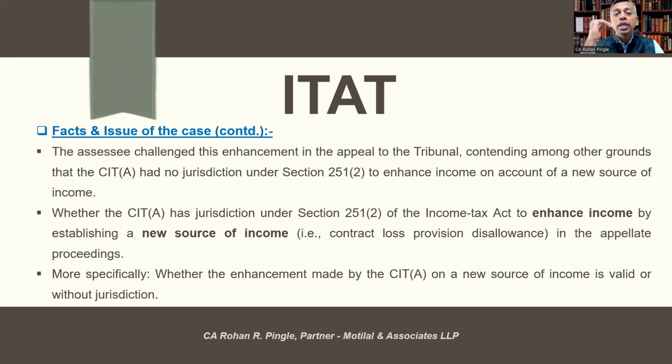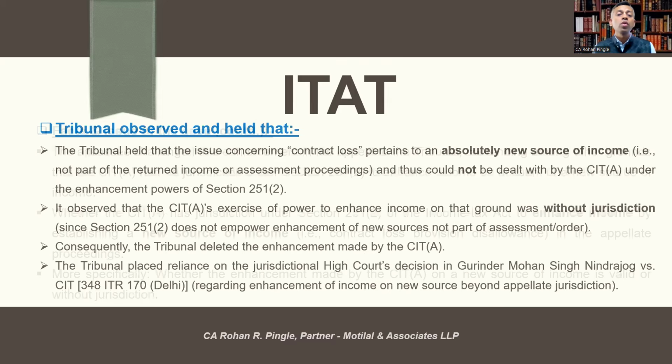The assessee challenged the enhancement in the appeal to the tribunal, contending among other grounds that the CIT appeals had no jurisdiction under section 251 subsection 2 to enhance income on account of a new source of income. So the issues were whether the CIT appeals has jurisdiction under section 251 subsection 2 of the Income Tax Act to enhance the income by establishing a new source of income in the appellate proceedings, and more specifically whether the enhancement made by CIT appeals on a new source of income is valid or without jurisdiction. Very interesting. Let's see what the tribunal observed and held.